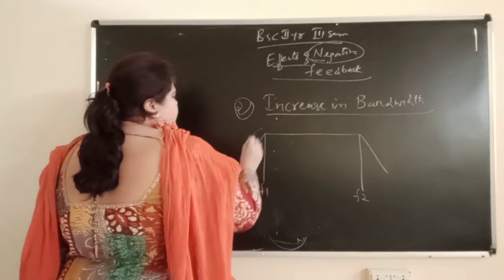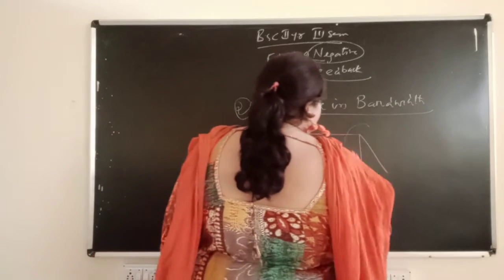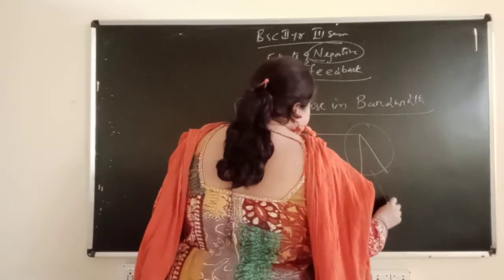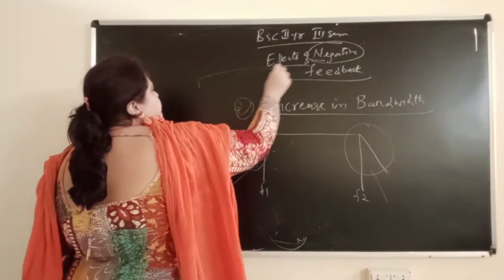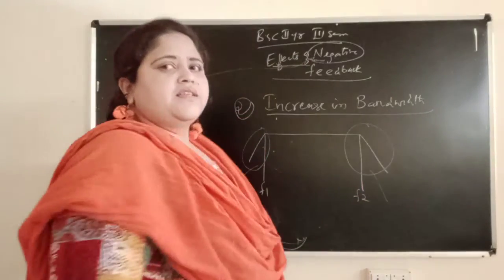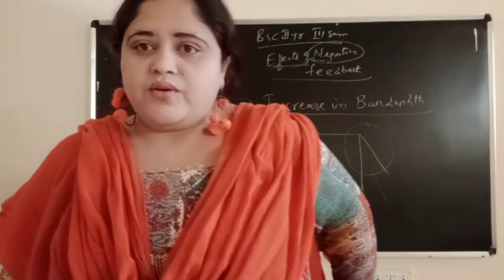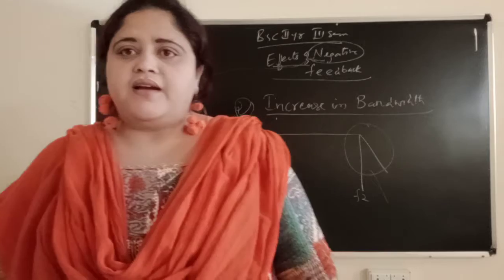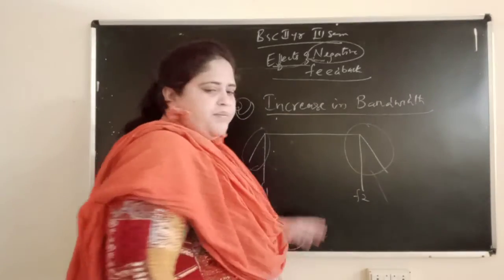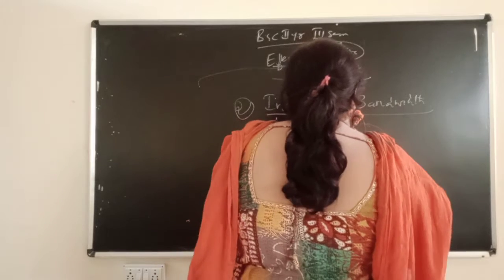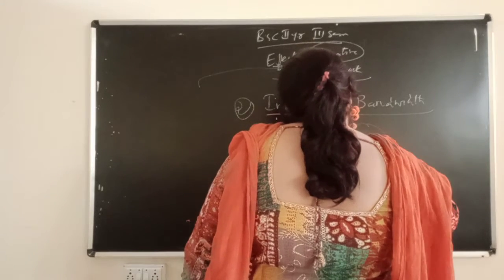Okay, this will be lower and this will be upper. Lower bandwidth and upper bandwidth. Because of negative feedback, what is happening? Upper cutoff frequency will increase.